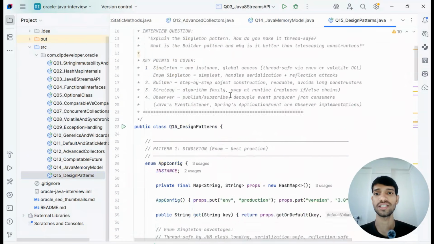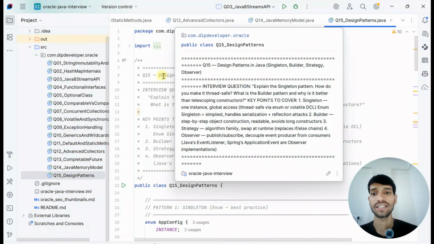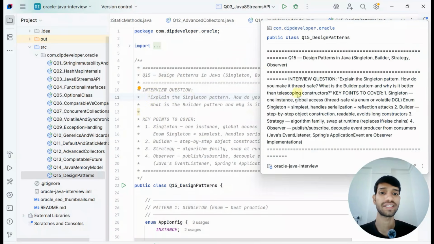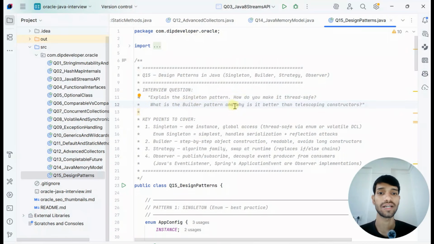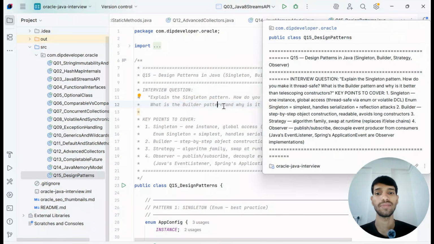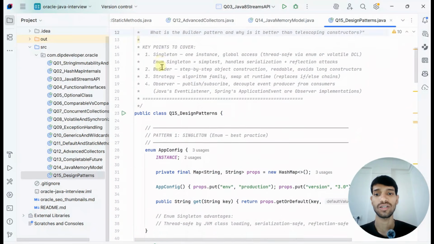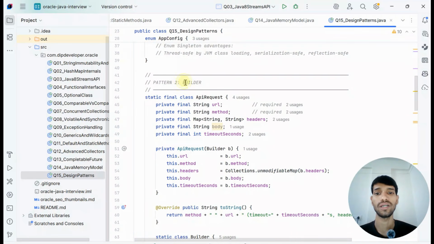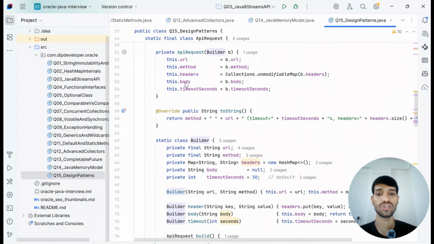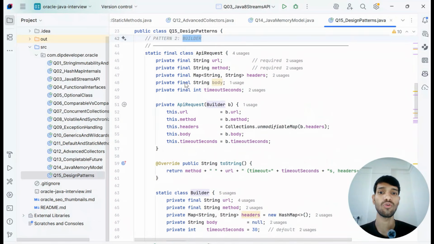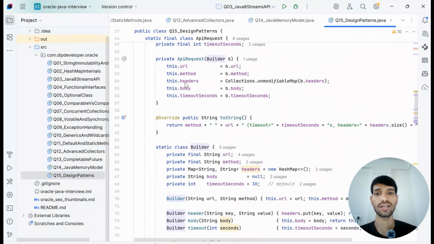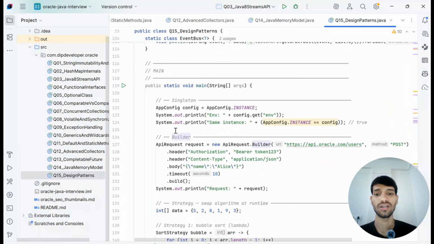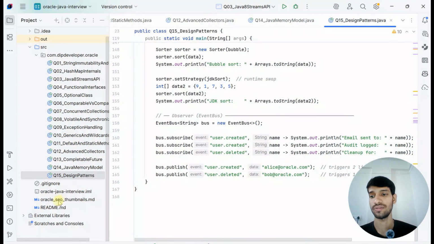Next and the final question is to explain the design patterns: singleton and builder. Explain the singleton pattern and how you make it thread safe, and what the builder pattern is and why it is better than constructor creation. You can try to explain them. For singleton we will use an enum, and in the builder pattern, instead of sending all the fields as a response, we can send our custom fields. You can go through this as well.